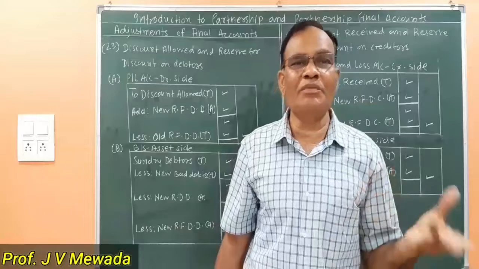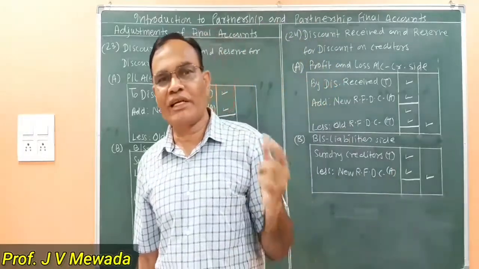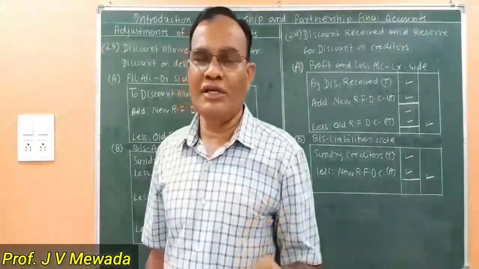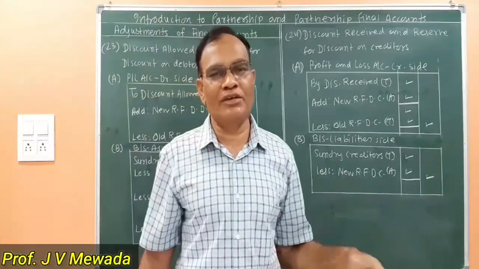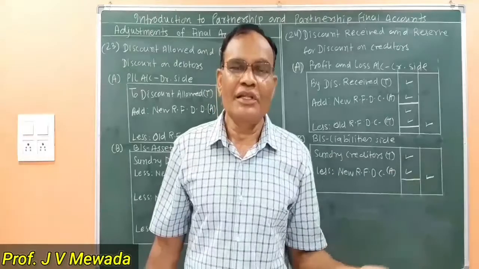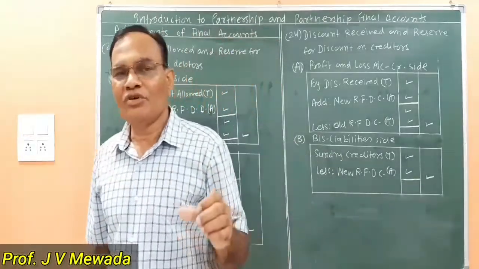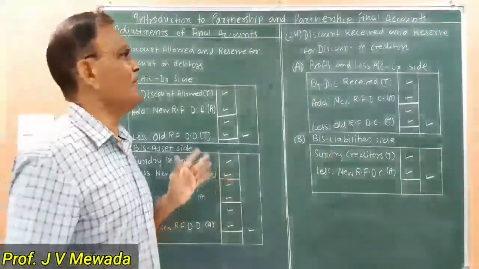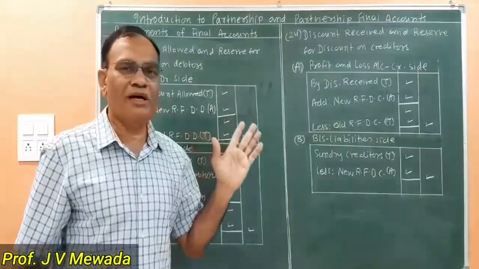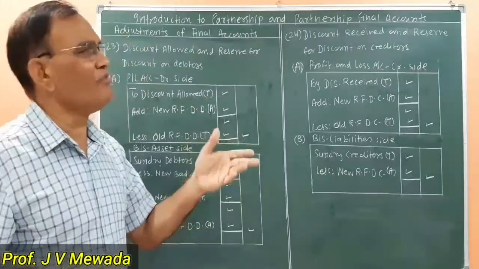Sometimes we are making early payment to our creditors. So the creditors are giving discount to us. So that is our income. So discount received we are showing on the credit side of profit and loss account. Now as we saw the formula for bad debts, same way the formula for discount allowed and discount received are also working in the same way.